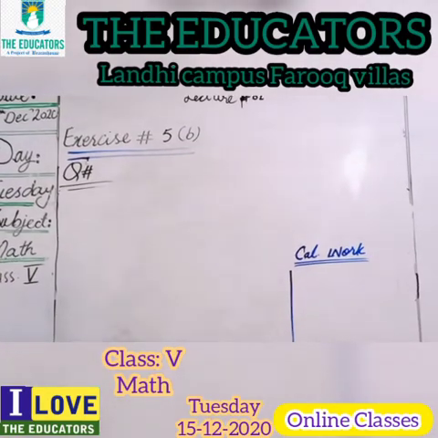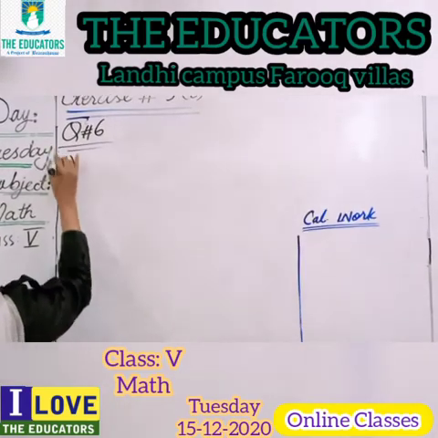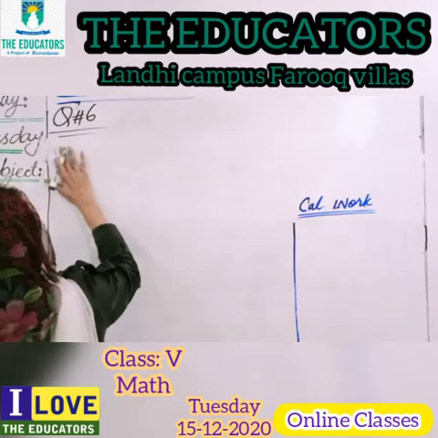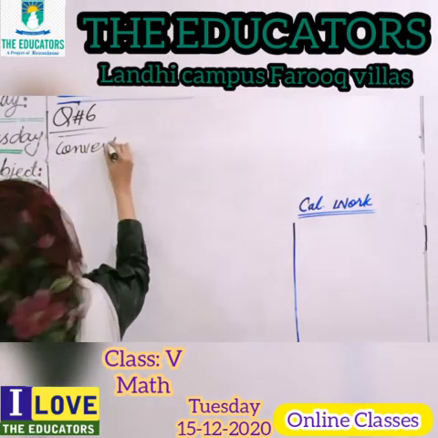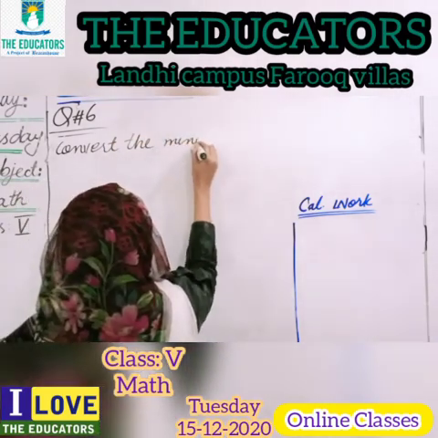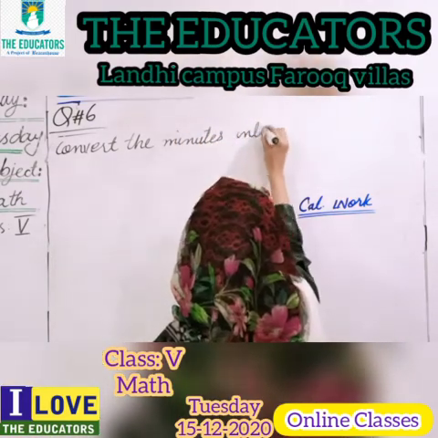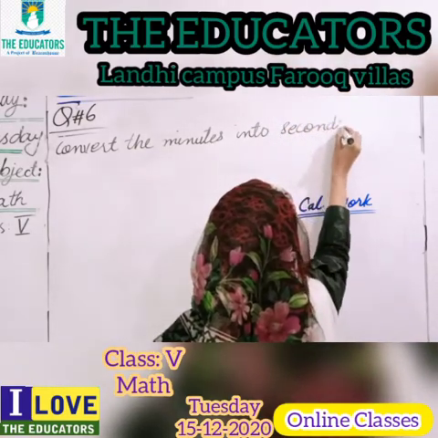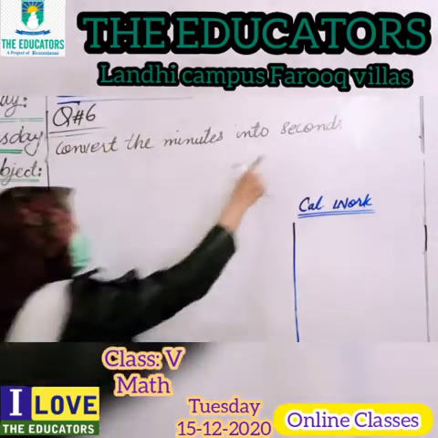Okay, students, now we are solving question 6 and part D. First, I am writing the question. The question is: convert the minutes into seconds. You have to convert the minutes into seconds. It means minutes are given and you have to convert into seconds.